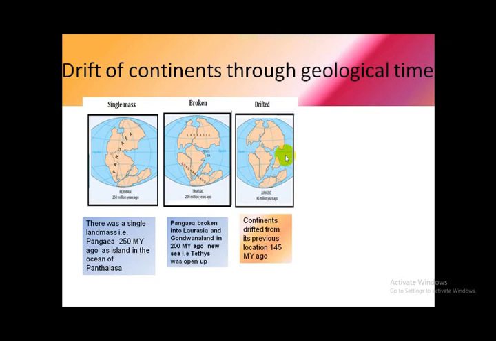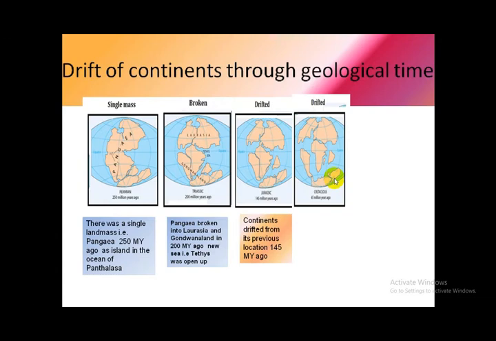Continents started drifting from their previous location 145 million years ago. South America separated from Africa 65 million years ago.